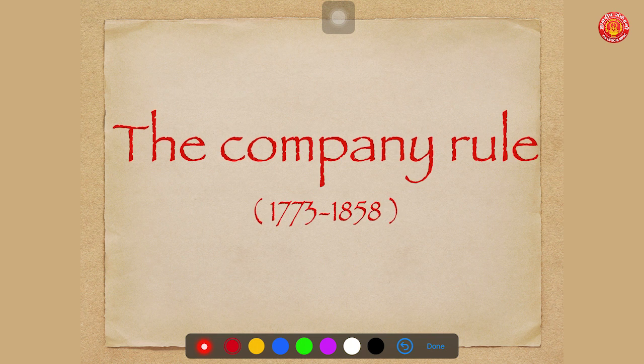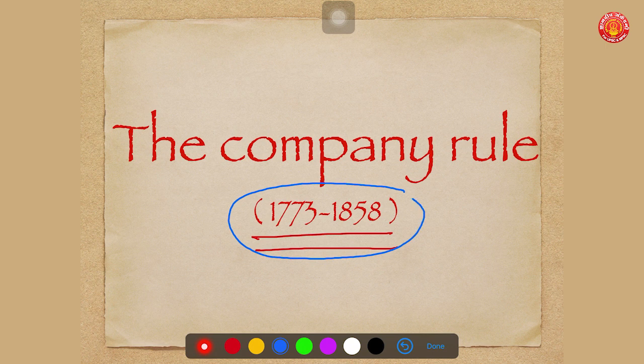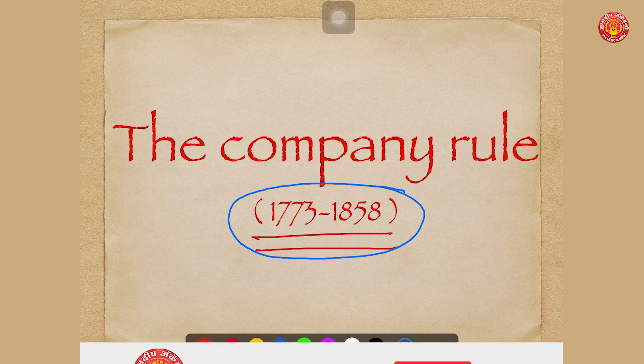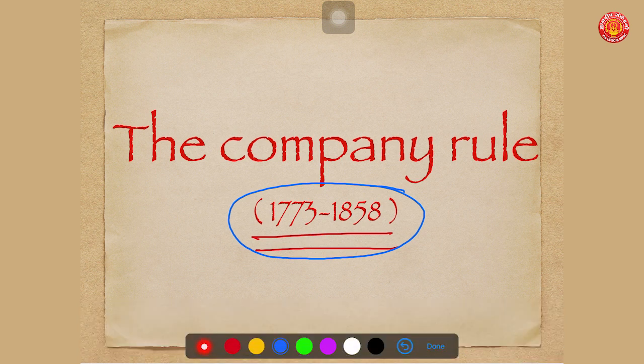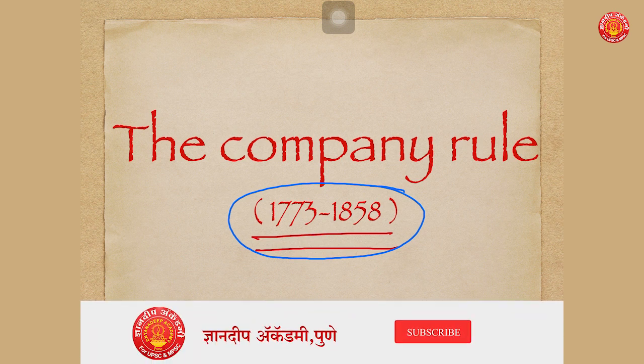This was the first important era of company rule, starting from 1773 to 1858. You have to keep this in mind: the company rule was more prominent from 1773 to 1858. We will try to understand every point one by one in a simple manner. But just keep one thing in mind, these are very factual points, with very few analytical points. Every word, every point is important. I will be repeating every point at least two to three times. Keep your eyes and ears open.